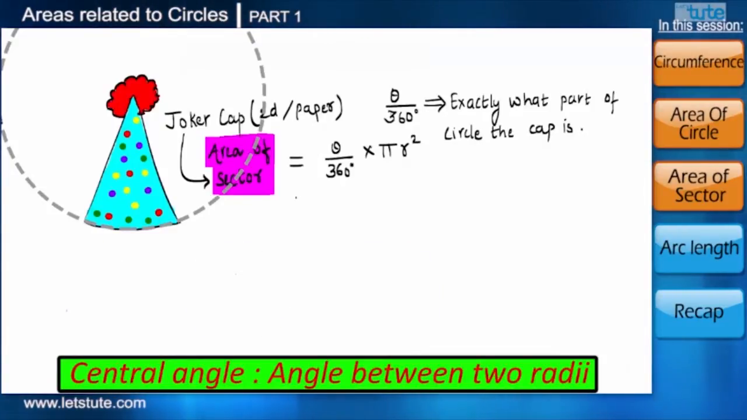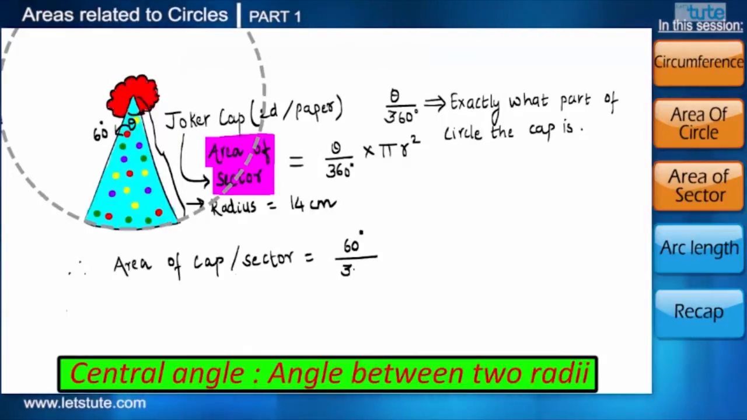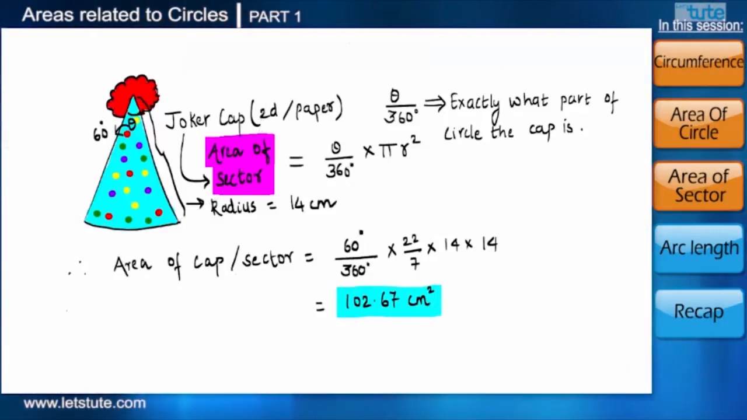Now suppose the central angle of the cap is 60 degrees and the radius is 14 centimeters. So the area of the cap or the area of the sector will come to 102.67 centimeter square. But we can also see one more part of the circle in the cap. Can you find out what?